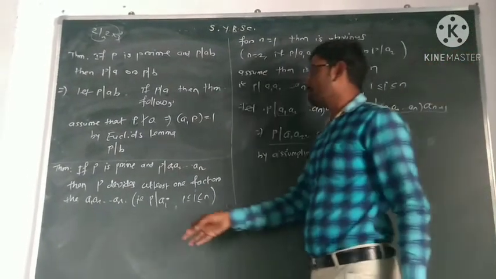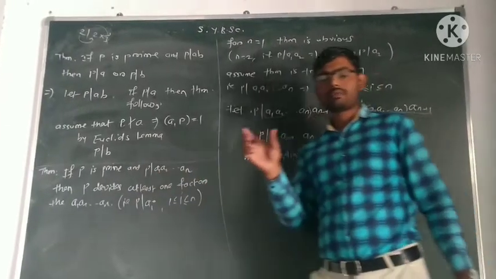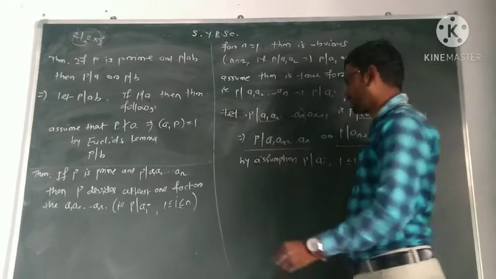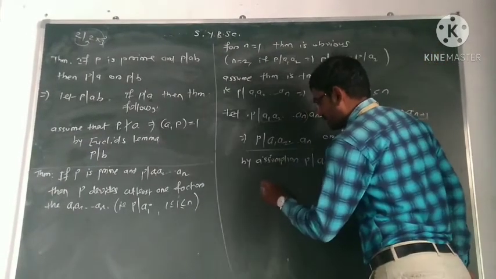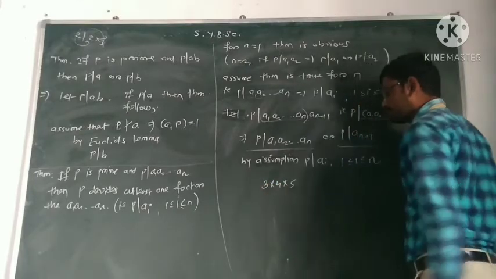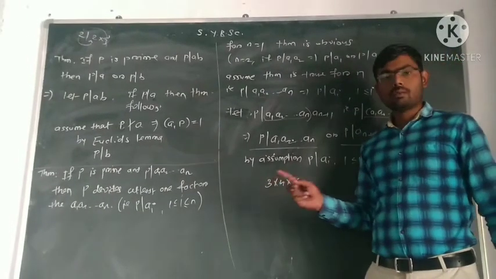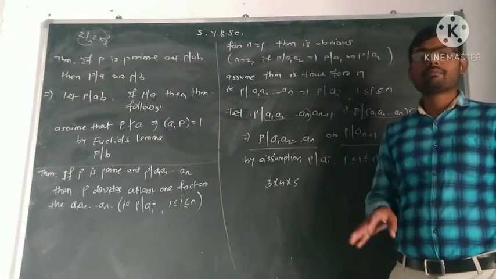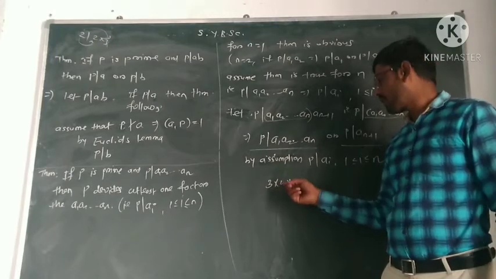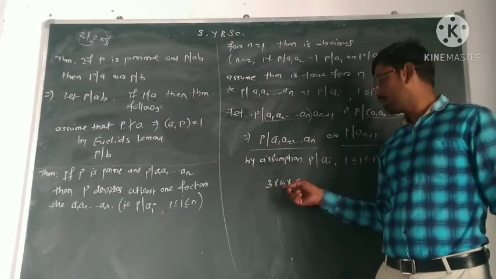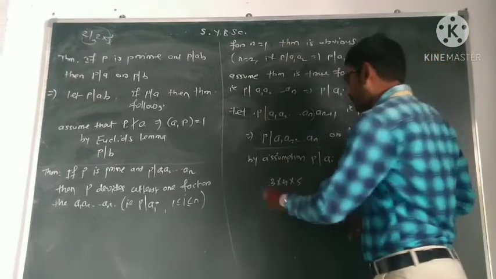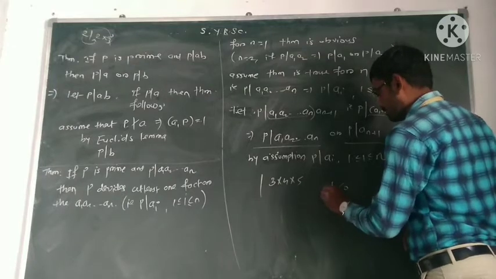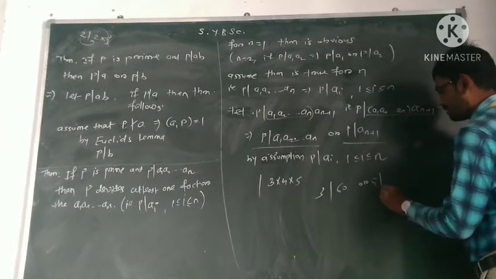So the theorem is: if P is prime and prime divides some product of n numbers, then P must divide at least one of the factors. For example, the number 3 into 4 into 5 is divisible by prime number 3 or prime number 5. There is no other prime which can divide this product. This product is 5 into 4 into 3. 5 into 4 is 20, into 3 is 60.